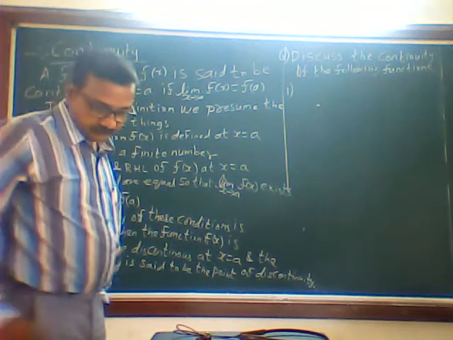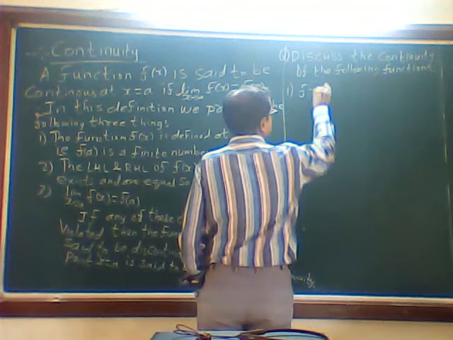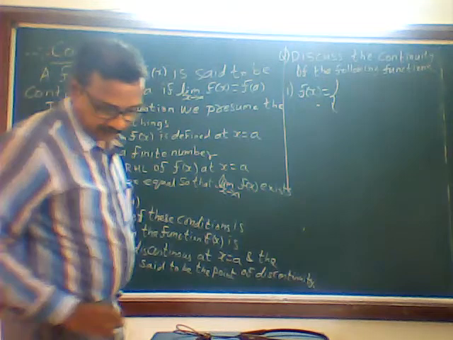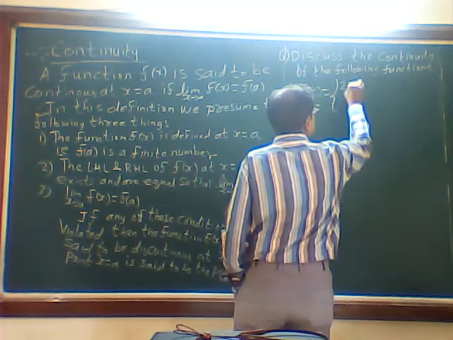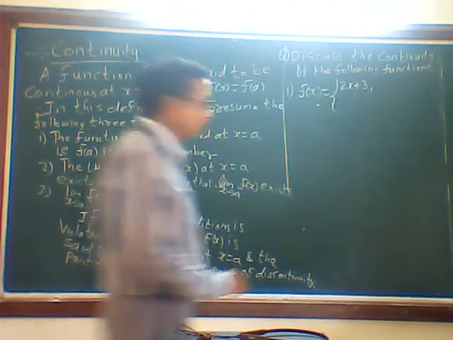First one is f of x, what is it? 2x plus 3, comma x less than 2.